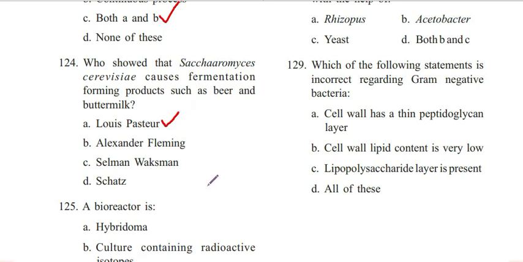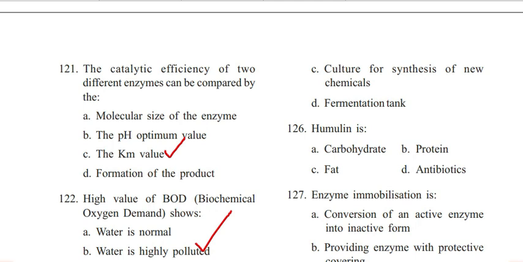A bioreactor is hybridoma, culture containing radioactive isotopes, culture for synthesis of new chemicals, fermentation tank. Answer is D. Fermentation tank. Next question is 126. Humulin is carbohydrate, protein, fat, antibiotics. Answer is B. Protein.